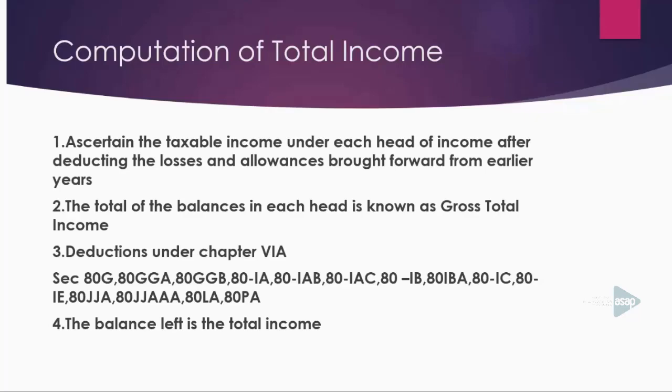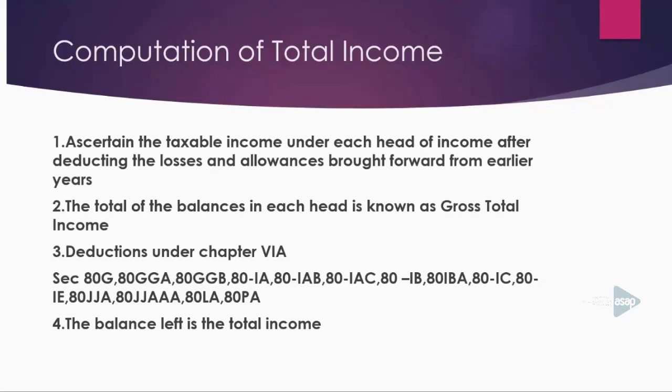Then please add it, and set off and adjust brought forward losses and allowances. Okay, and then you will get the gross total income. If you have got the gross total income, please deduct the deductions under Chapter VI-A of the Income Tax Act 1961. What are the deductions available under Chapter VI-A of the Income Tax Act?